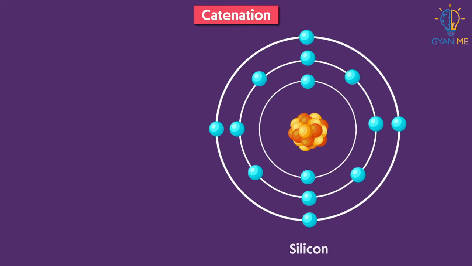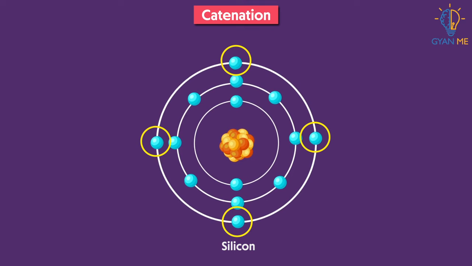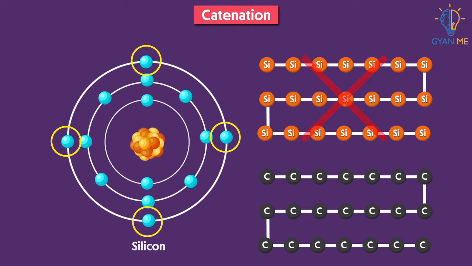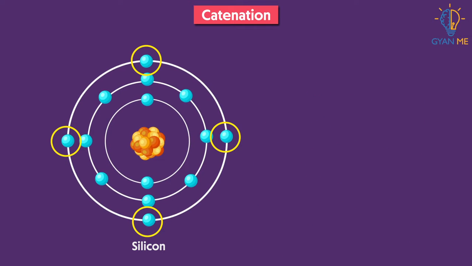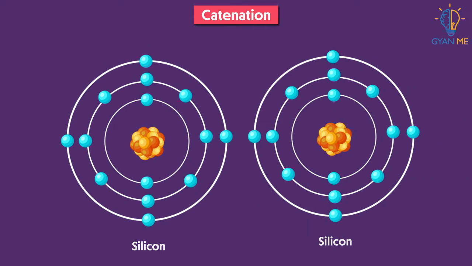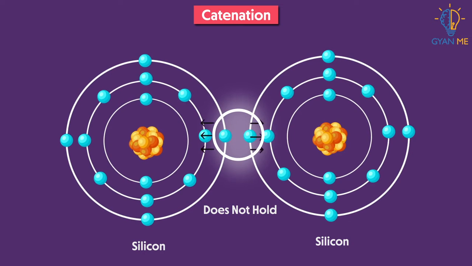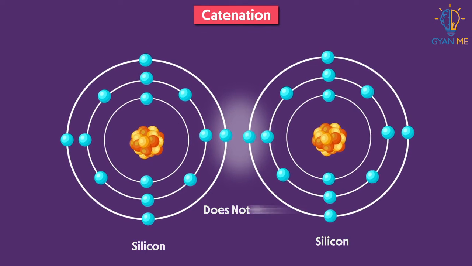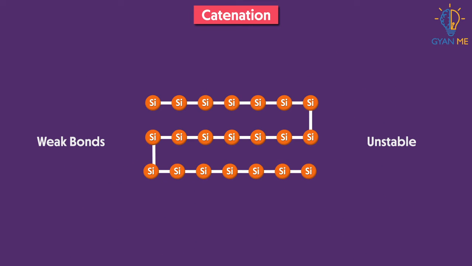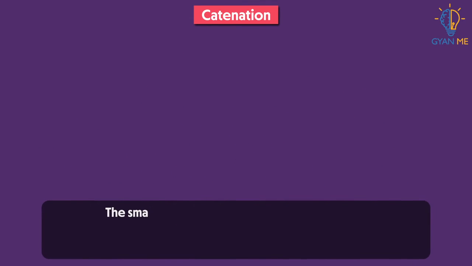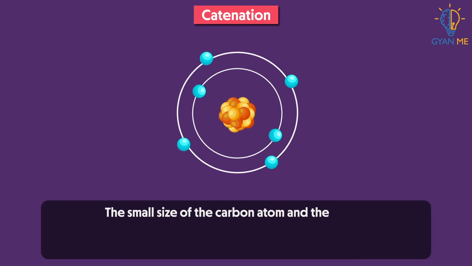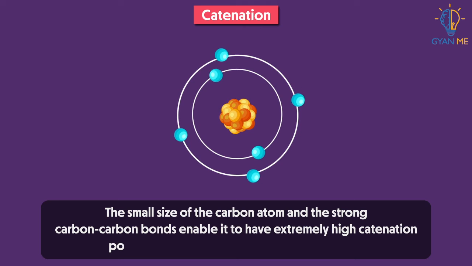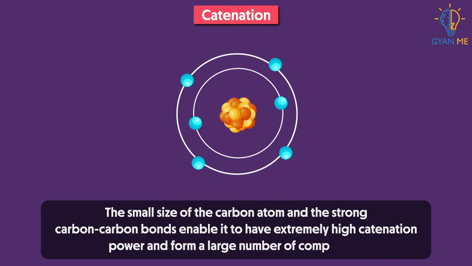While other elements like silicon also have 4 valence electrons, they cannot form long chains like carbon. This is because their atomic size is so large that the nucleus cannot hold the pair of shared electrons tightly. Thus, the bonds formed between them are weak and the chains formed by them are unstable. Thus, the small size of carbon atom and the strong carbon-carbon bonds enable it to have extremely high catenation power and form a large number of compounds.